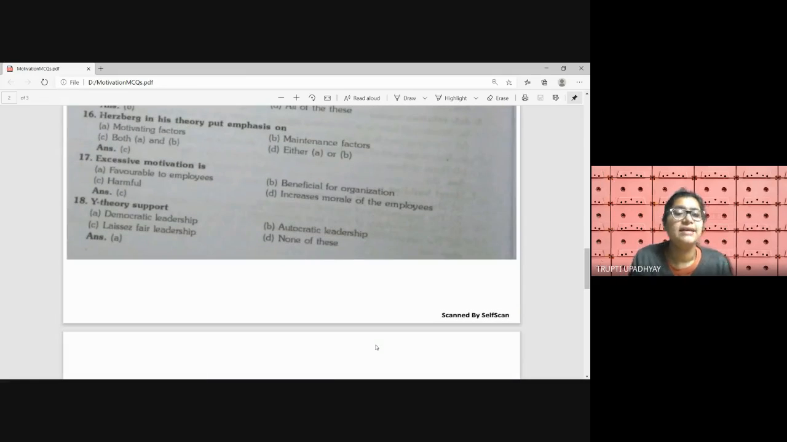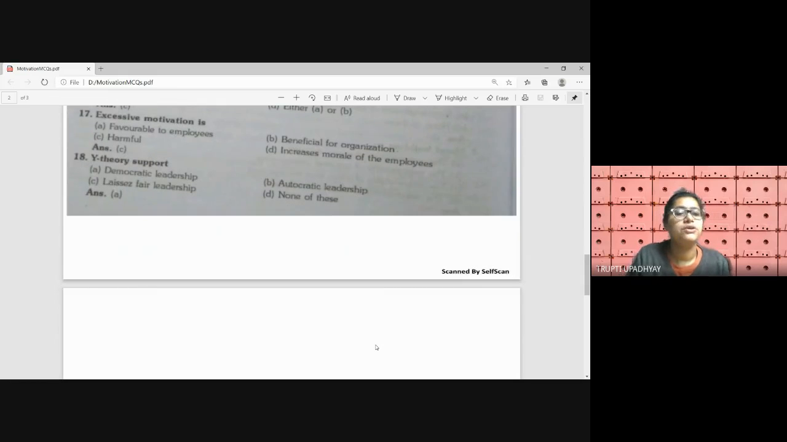Next question. Excessive motivation is: A. Favorable to the employee, B. Beneficial for the organization, C. Harmful, D. Increases morale of the employees. Motivation to some extent obviously increases the morale of the employees. It is favorable for employees as well as the organization, both parties are in a win-win situation. But excessive motivation will be harmful, because then the work will not happen, right? So excess of anything is bad. We know that. So the answer is harmful.